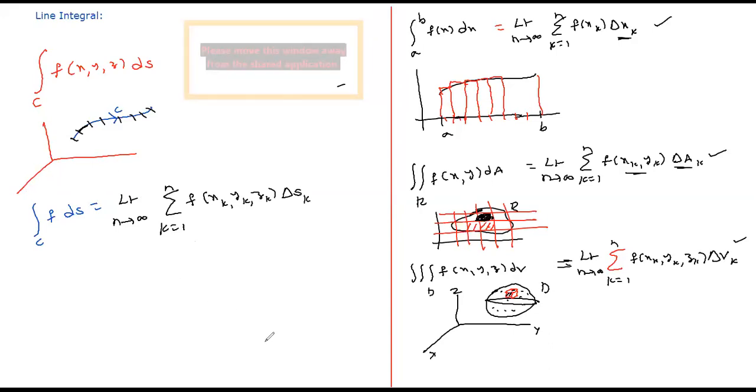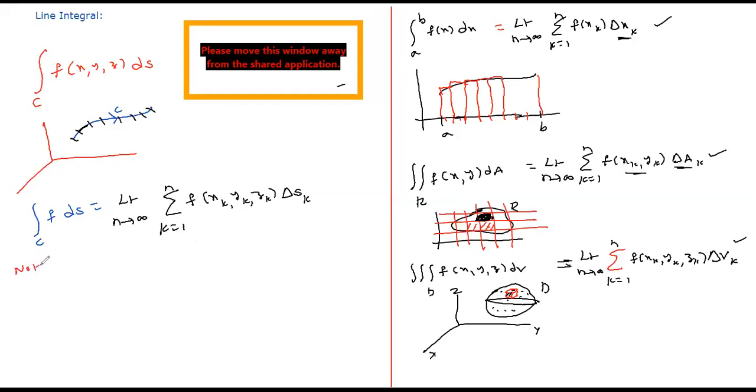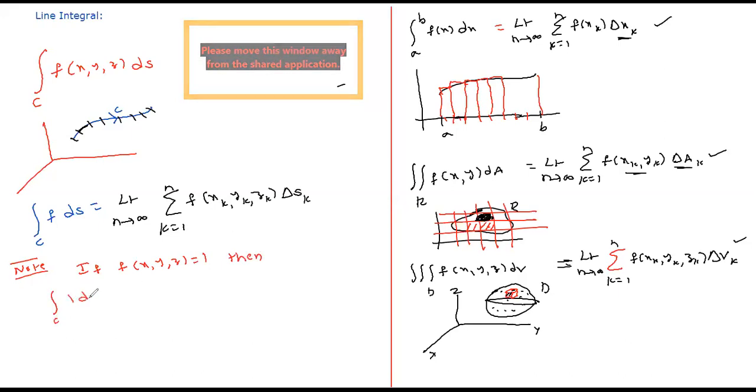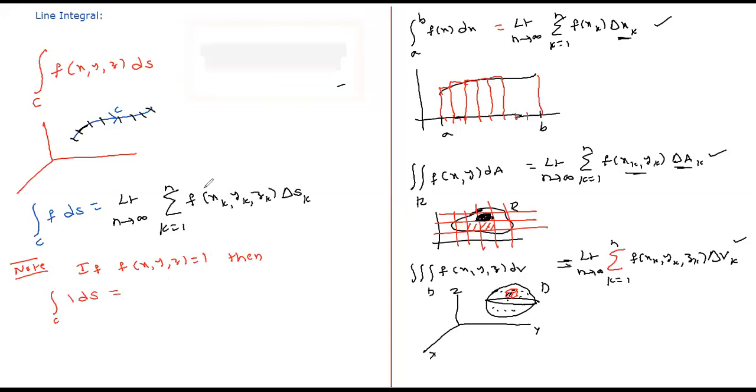Now, what happens if f is 1, if f of x y z equals a constant function, f of x y z equal to 1? What does this line integral 1 ds give? You see, when I replace this f with 1, this will not be there.